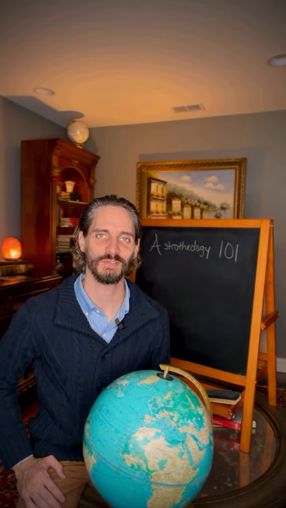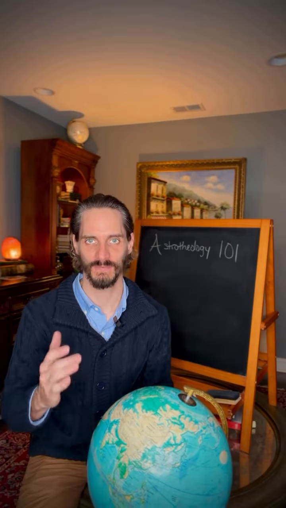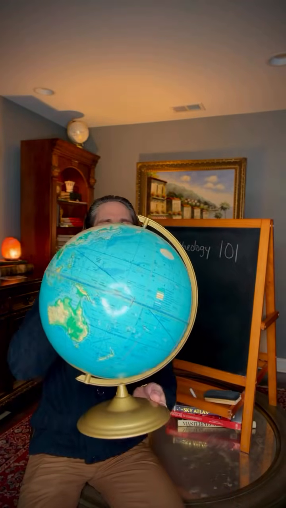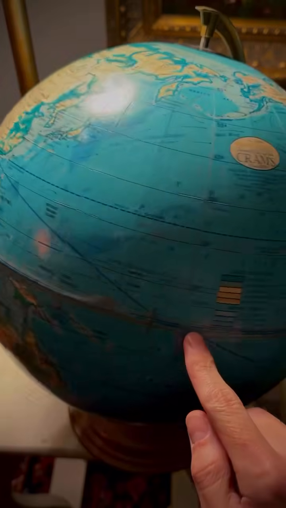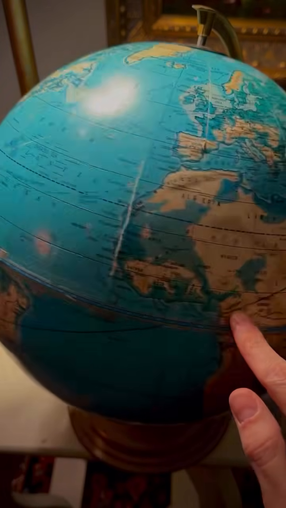Here is a 3-minute introduction to astrotheology. First, we need to understand the apparent path of the sun. Because of the Earth's 23.5 degree axial tilt, the sun appears to make a sine wave spanning about 47 degrees.